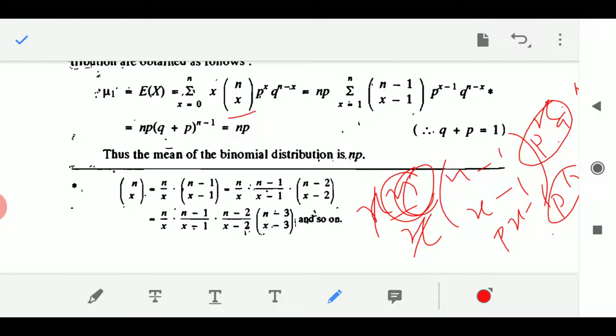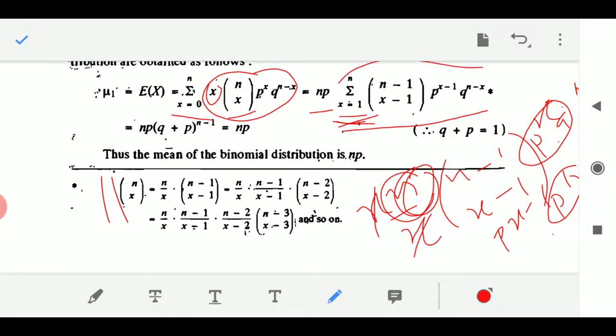So this p to the power 1 into n will get outside the summation sign, as the summation is running over x. This summation from x is equals to 0 to n is now summation x is equals to 1 to n, because when x is equals to 0, this whole thing goes to 0. So no need of mentioning it. I am starting the summation from 1 and not from 0. And in view of this property of combination, I can write this as np into the summation of this thing. But what is the summation of this thing? It is nothing but the binomial expansion of (q plus p) whole to the power n minus 1.